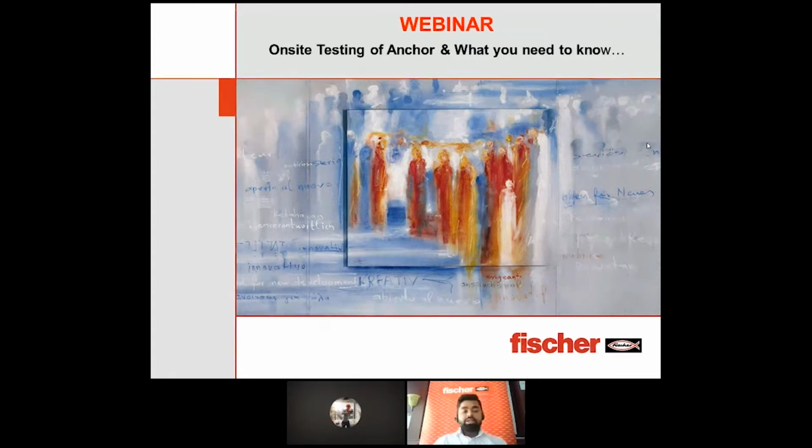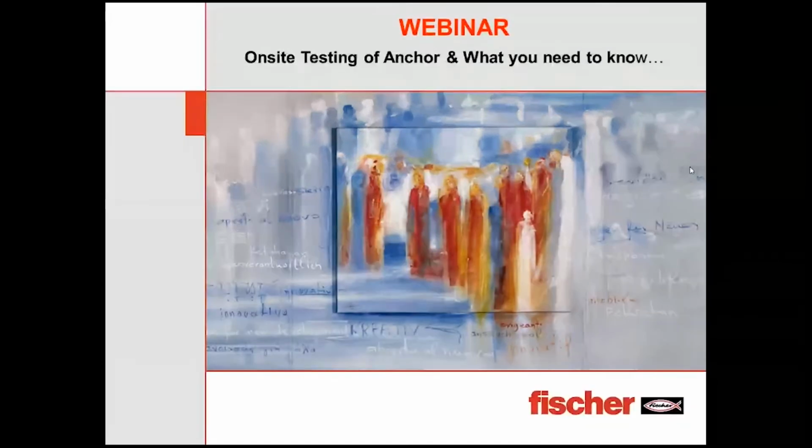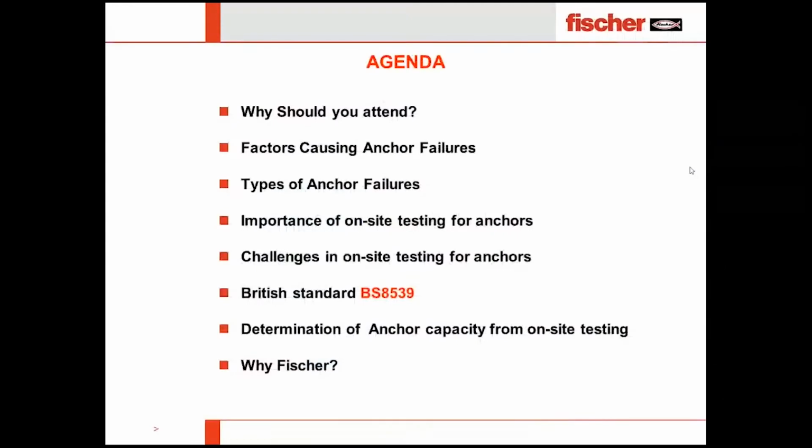So basically today's seminar will be about the testing of the anchor. Our agenda will be something like this. We will go through all of these topics one by one, and if you have any question at any point of time, you can put it in the question tab for the answer.